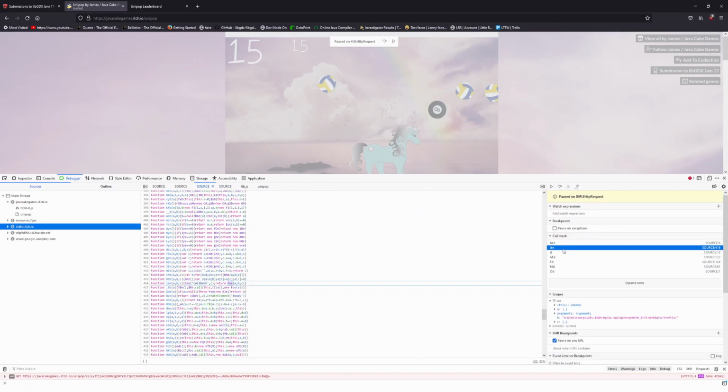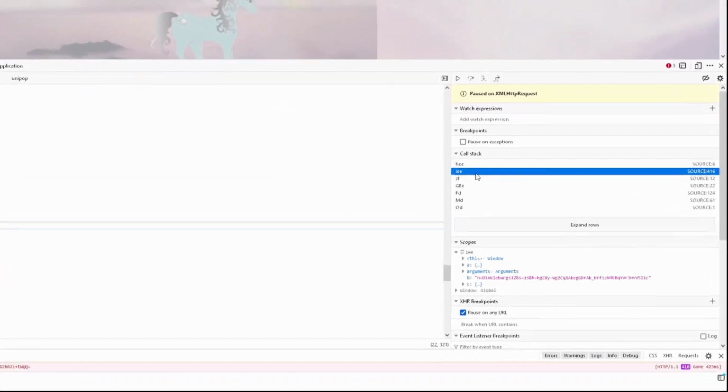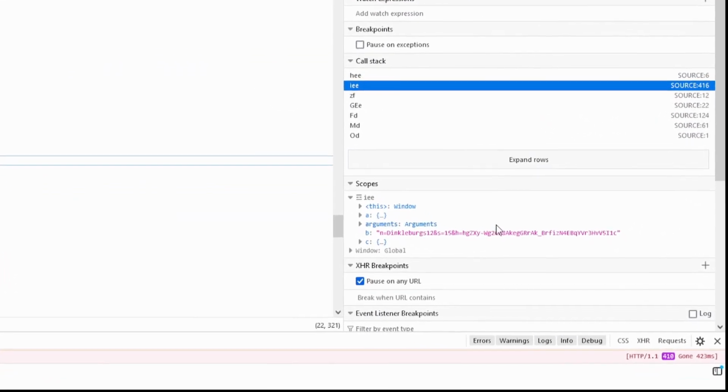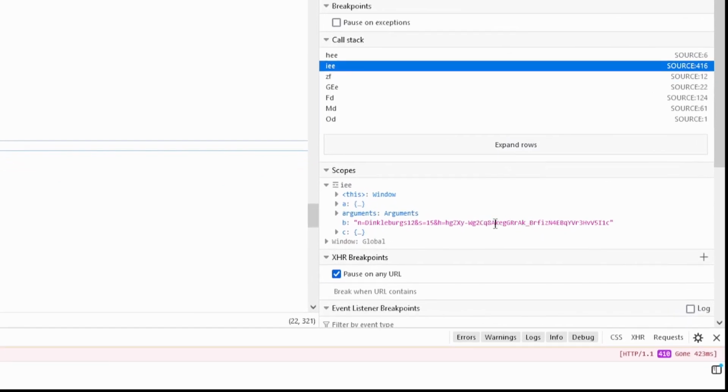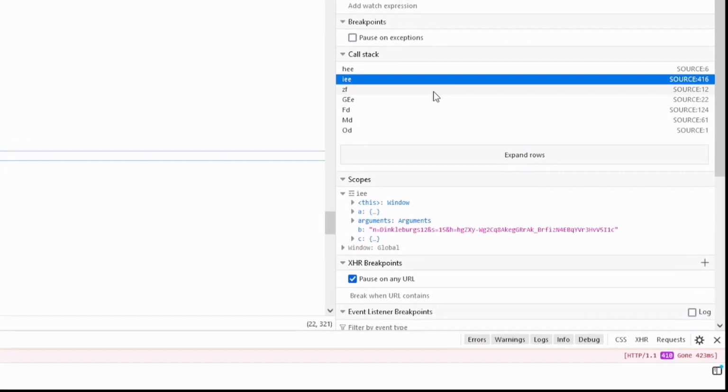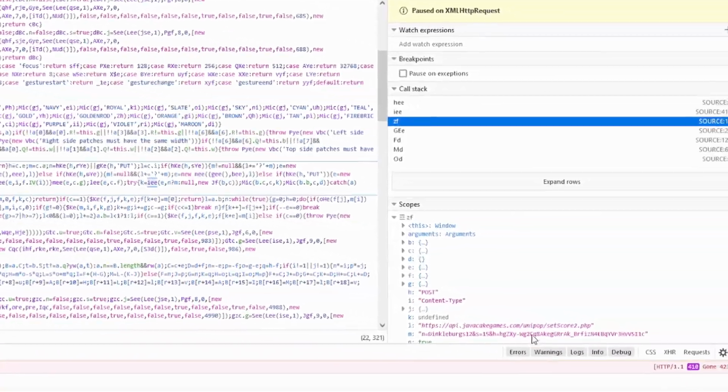Let's take a step. Maybe it's a constructor for the XHR, but we can see that our value is just being passed in, not created here. So let's take one more step down. And this is maybe some kind of utility method, because we can see some error checking. Can't process an HTTP request without URL set. Unsupported HTTP method, and we also see that our value has already been passed, so not created.